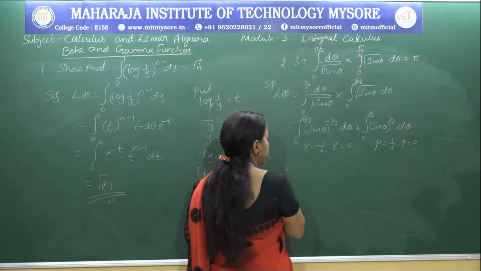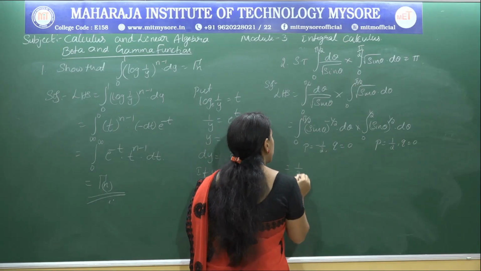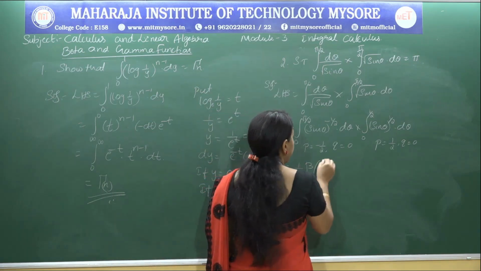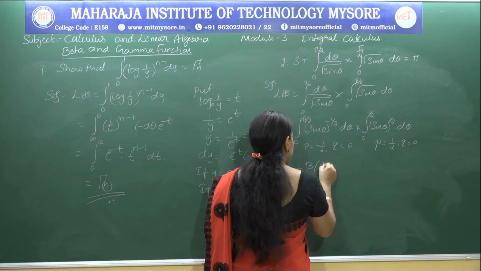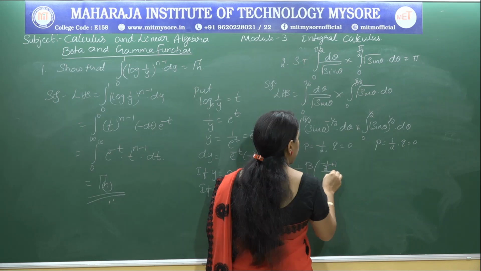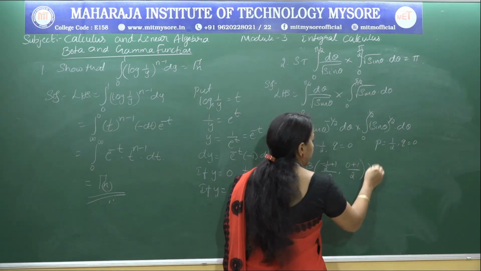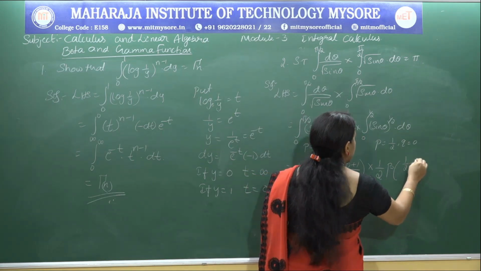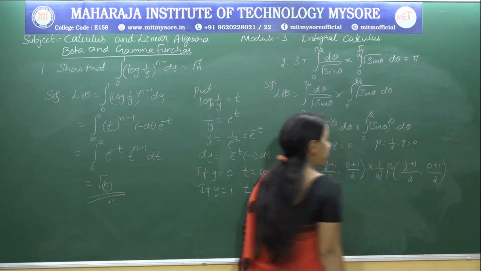Therefore we have 1 by 2 times beta of (minus 1 by 2 plus 1) by 2 comma (0 plus 1) by 2, into 1 by 2 times beta of (1 by 2 plus 1) by 2 comma (0 plus 1) by 2.